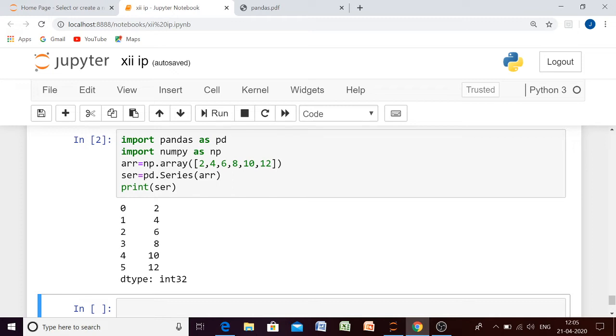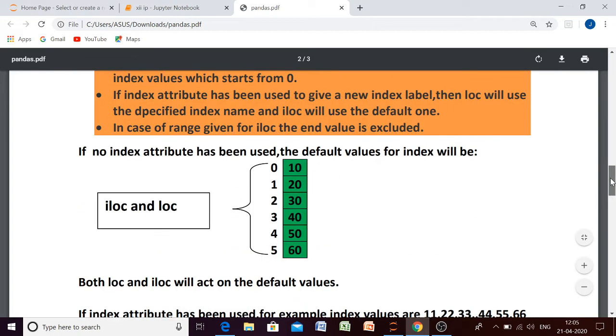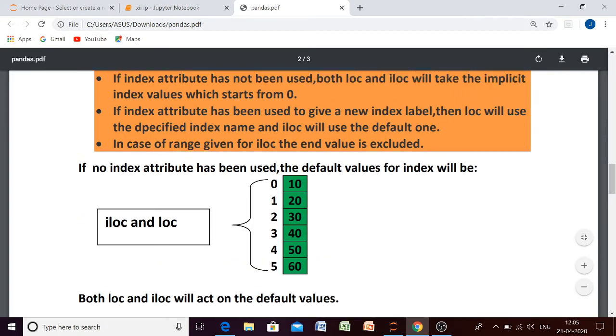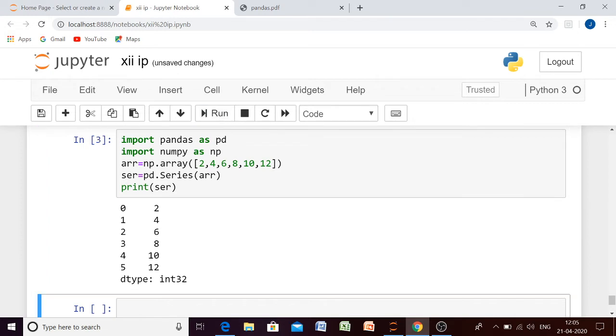Okay, the first case, what was the first point here? The first point was that if the index attribute has not been used, both LOC and ILOC will take the implicit index values which start from 0. So let us check. In this particular example, we have not used any index value. When we execute this, automatically an index value is provided. This index value is implicit because we are not giving it, it is provided automatically. And it always starts from 0.